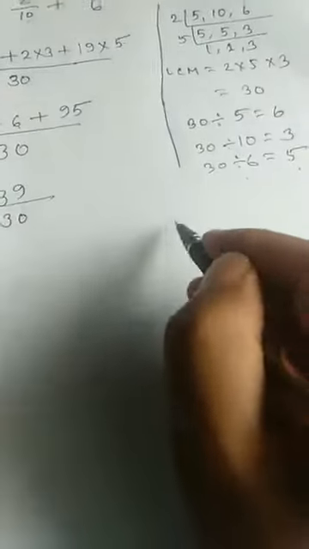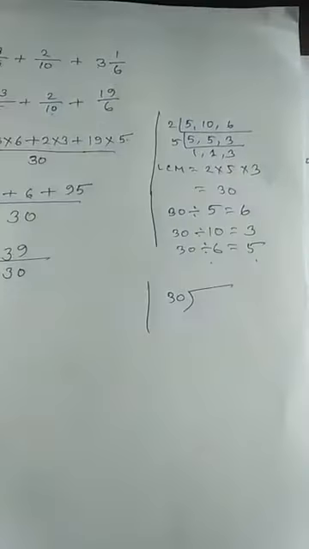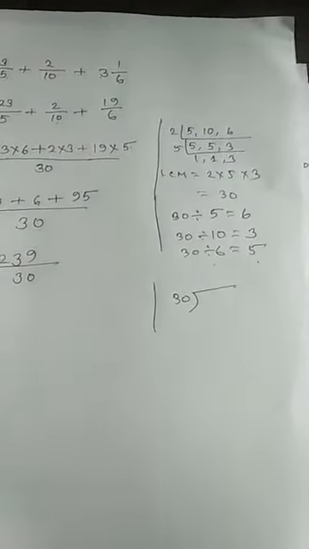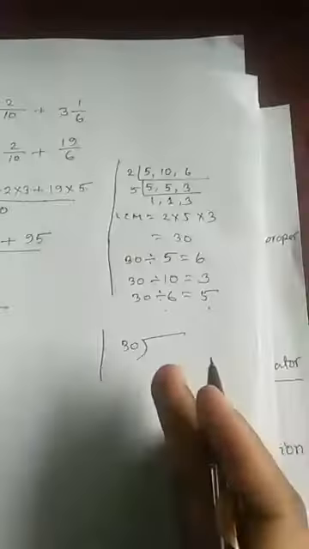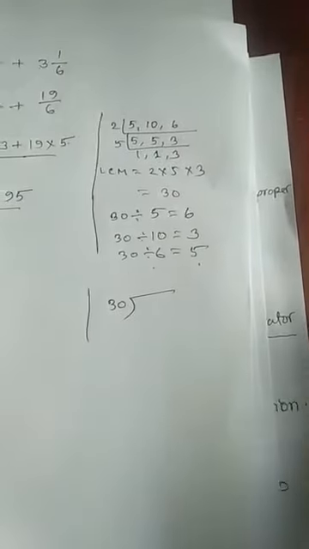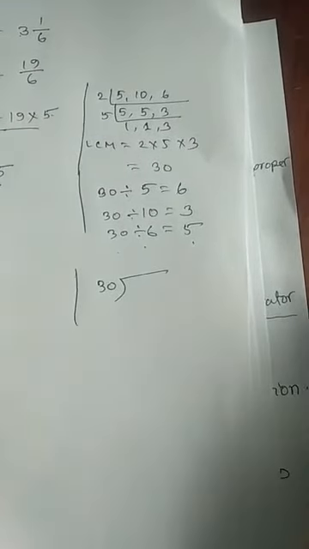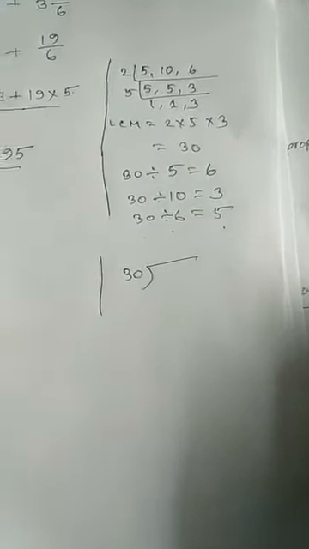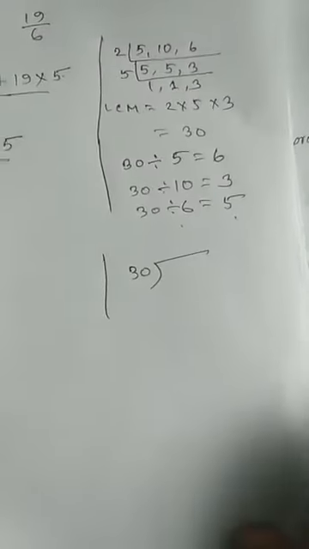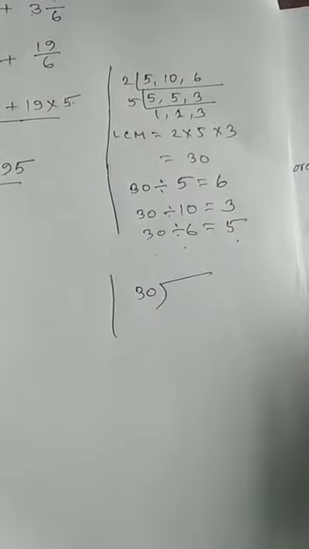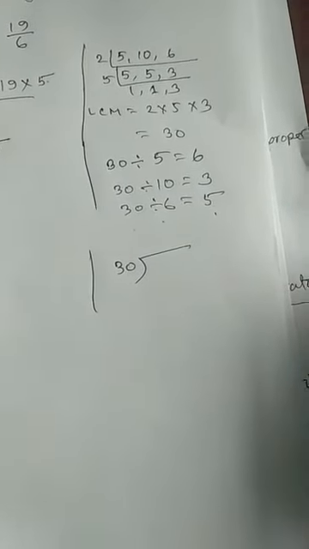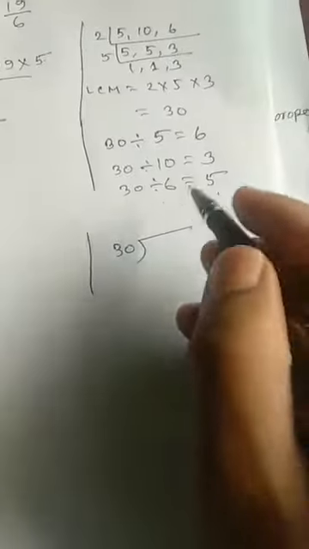How is it possible? You have to divide by 30. And students of class 5, sometimes we see you are doing your rough on the last page. No need to do it on the last page. Just take a margin on the right side in your copy and do your rough here. Where rough is needed, you will take a margin on the right side of your copy and show the rough over there.